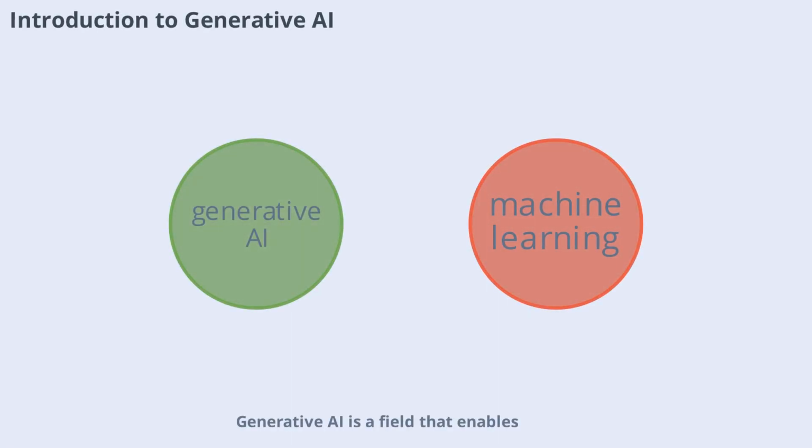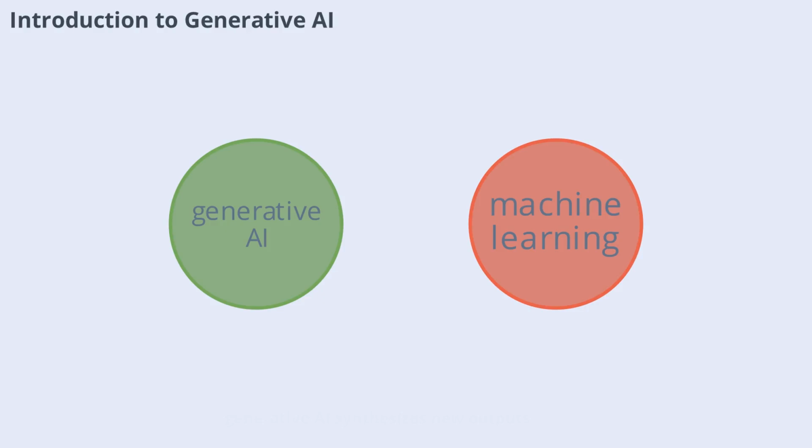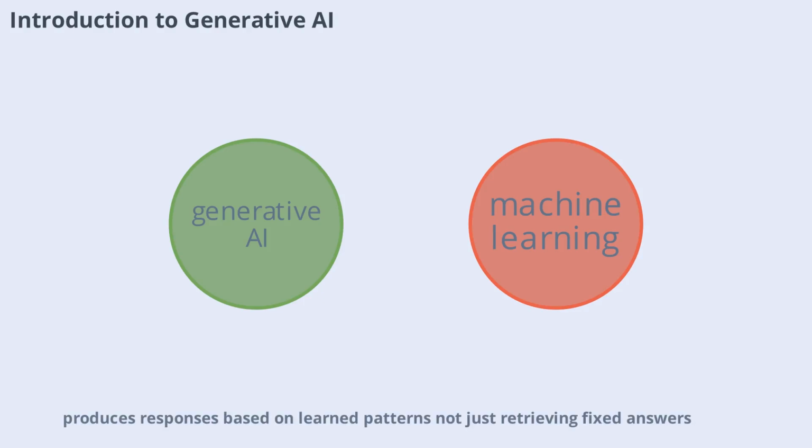Generative AI is a field that enables AI models to create new content, such as text, images, and code, using advanced machine learning techniques. Unlike traditional AI, which focuses on classifying or predicting based on existing data, generative AI synthesizes new outputs. This shift from analysis to creation is what makes generative AI so powerful and relevant today. As you interact with systems like ChatGPT or image generation models, you're engaging with technology that produces responses based on learned patterns, not just retrieving fixed answers. This foundational understanding sets the stage for deeper exploration.